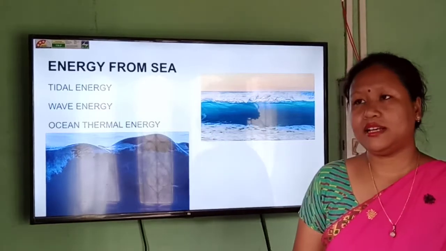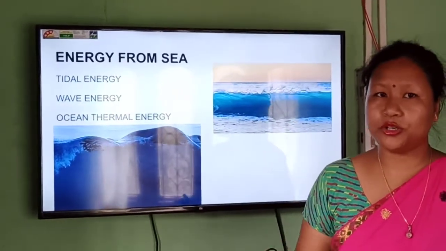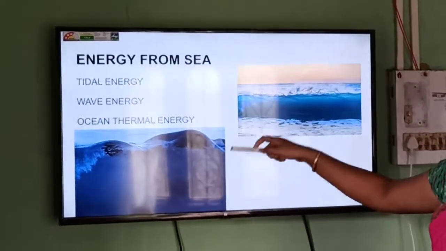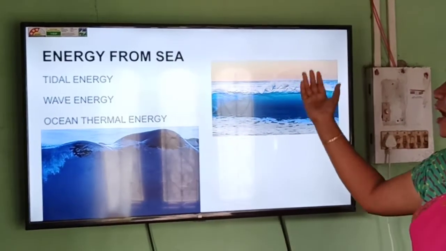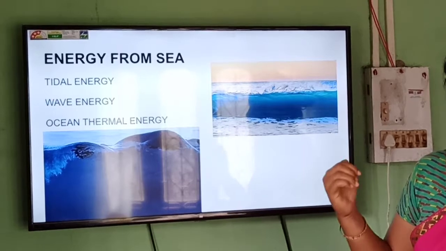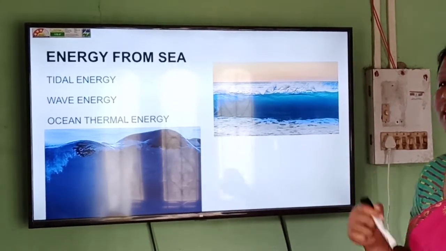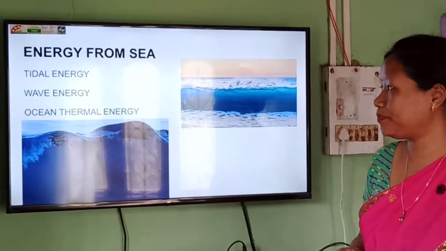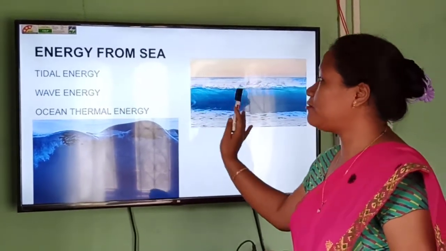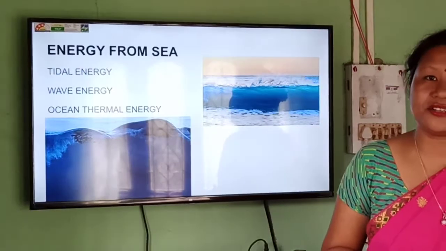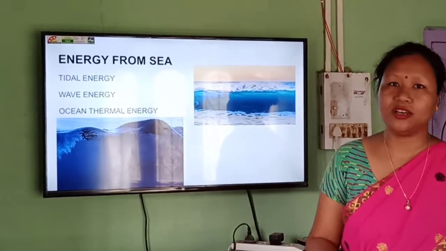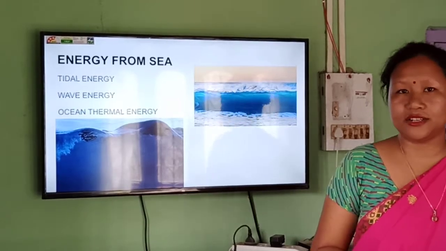Now we know that energy can also be produced from the sea. How? Because we know the sea or the ocean has got high waves, high tides coming. So that possesses kinetic energy, and that is used in turn to produce electricity. So the energy that we get from the sea are the tidal energy, then the wave energy, and the ocean thermal energy. So what happens in the tidal energy?